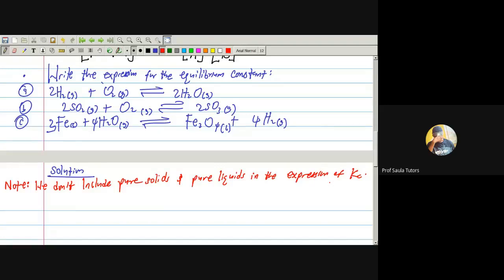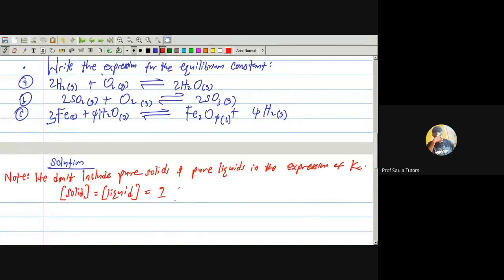That is, wherever you see pure solid and pure liquid, don't include it because their concentration is equal to 1. The concentration of pure solid and pure liquid is equal to 1. So we don't include it.